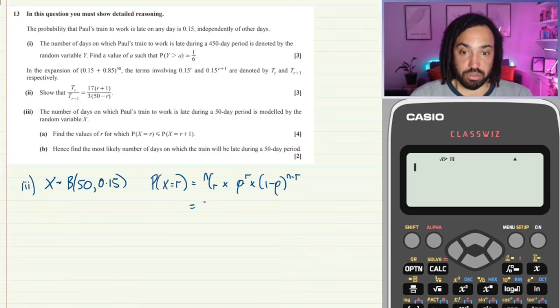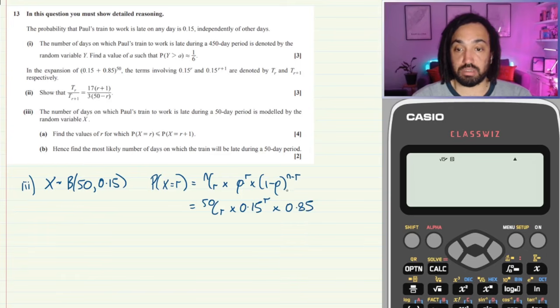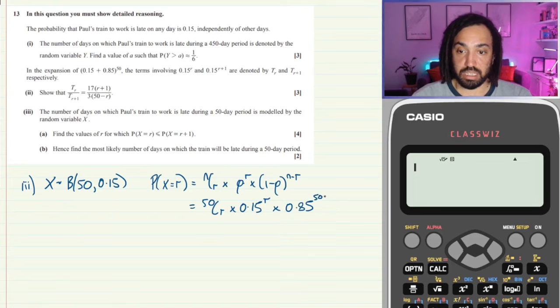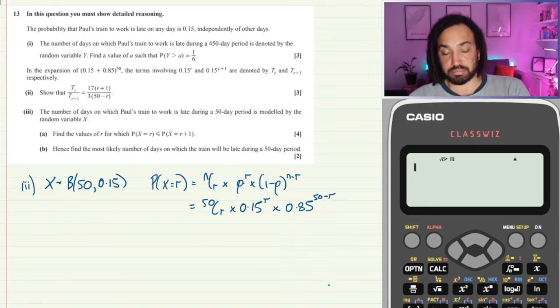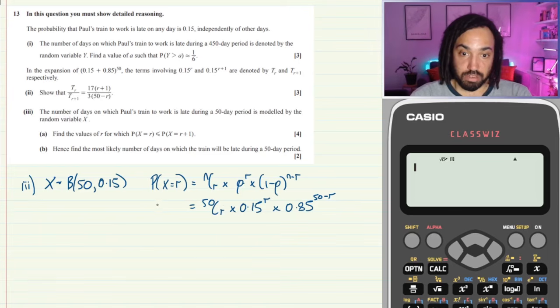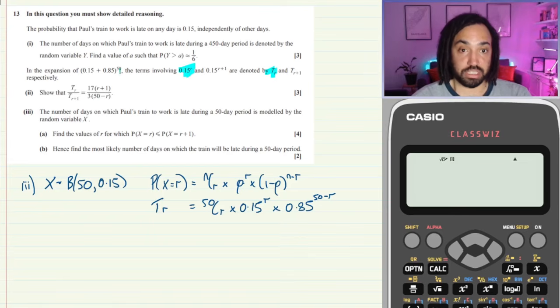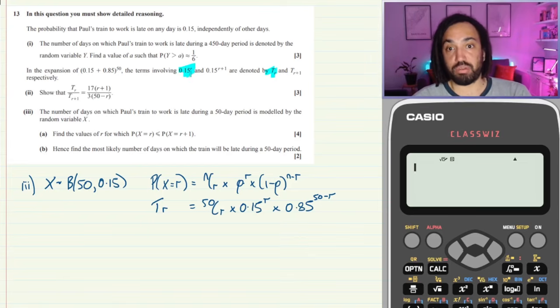So for this binomial, it will be 50 choose r times the probability to the r times by 1 minus the probability to the 50 minus r. Now, we know what that is. That from our previous work is TR. That was, of course, the term of that expansion with the 0.15 to the r.